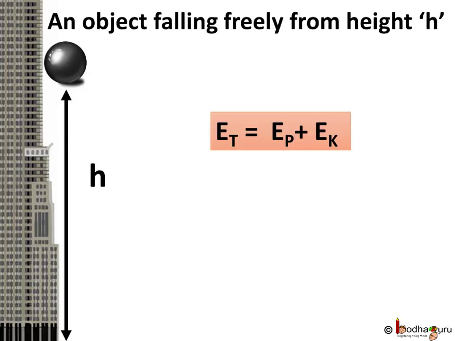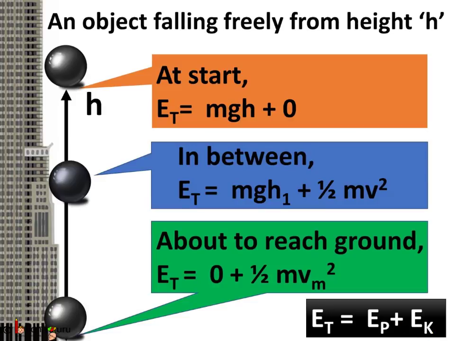The sum of potential energy and kinetic energy of the object would be the same at all points. That is, potential energy plus kinetic energy will be constant. That is, the total energy remains the same. When coming down, the kinetic energy will be more and potential energy will keep on decreasing. But the sum of the two energies, that is the total mechanical energy of the object, would remain the same or constant.